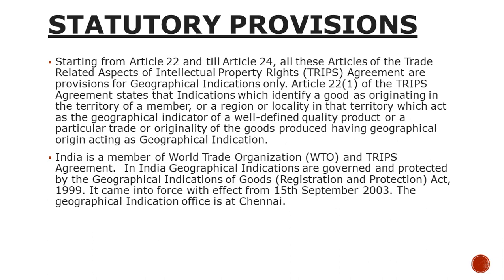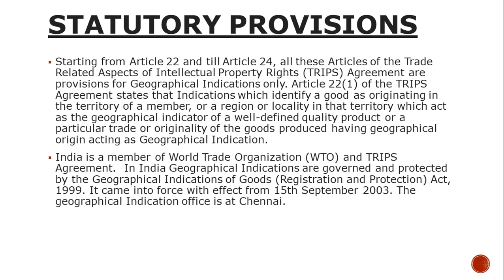So Article 22 Clause 1 of the TRIPS Agreement stands on the identity of particular goods originating in the territory of a member, from a region or a locality in that territory. India is a member of the WTO, World Trade Organization, and the TRIPS Agreement. In India, GIs are governed and protected by the Geographical Indications of Goods (Registration and Protection) Act 1999.